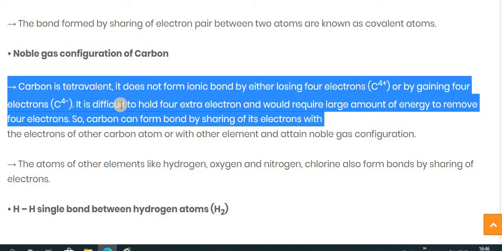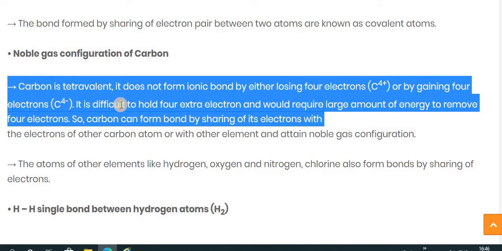Ionic bond means the bond formed when electron transfer occurs, that is, due to the formation of ions. But carbon does not possess an ionic bond. Why?